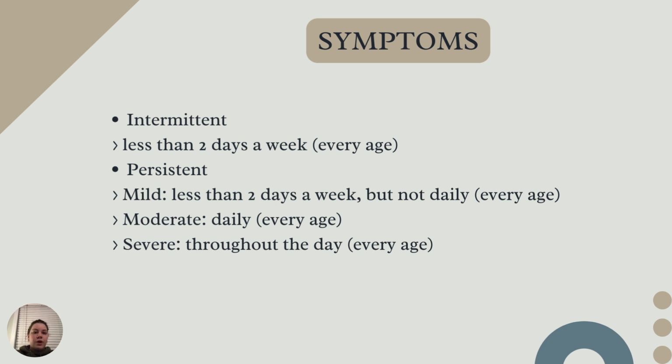So first off, we have symptoms. For intermittent, this is going to be less than 2 days a week, and that's every age group. For persistent, it's going to be a little bit more separate. So mild is going to be less than 2 days a week, but not daily for every age. Moderate will be daily for every age, and then severe will be throughout the day for every age.